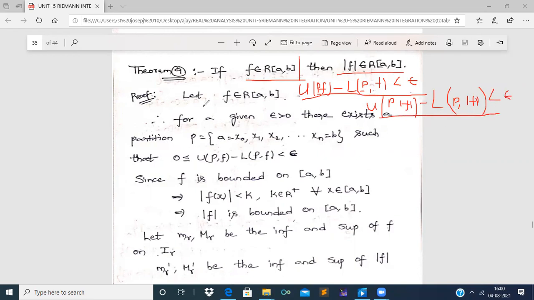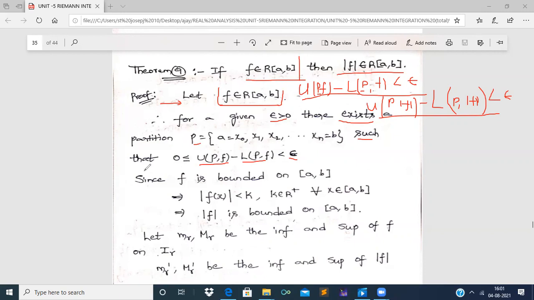So for this, let us treat f as Riemann integrable. Therefore, by the definition of Riemann integrability of the given function f on the closed interval [a, b], for given epsilon greater than 0, there exists a partition P such that the difference between the upper Darboux sum and the lower Darboux sum of f is lesser than epsilon, and this value is greater than or equal to 0.